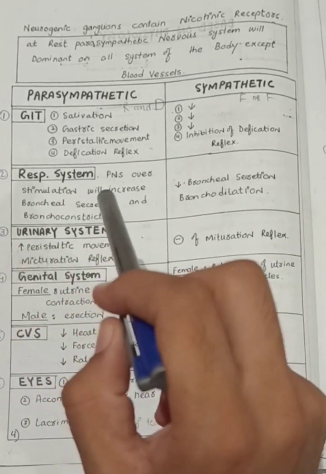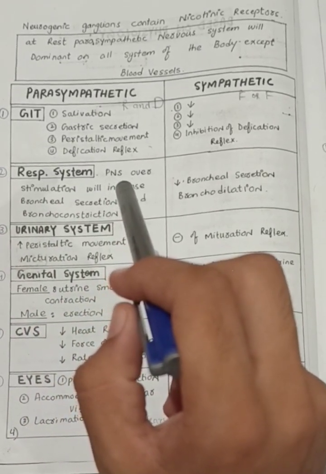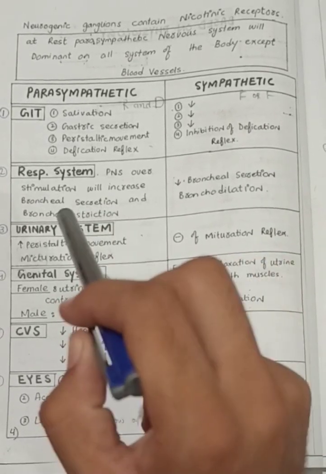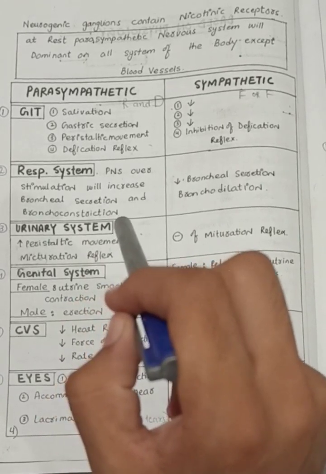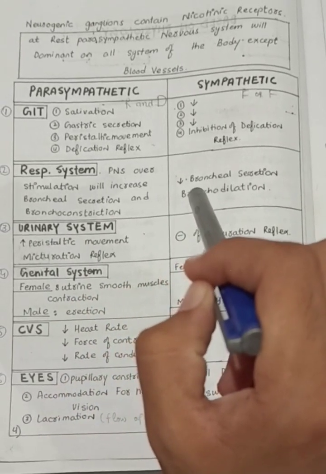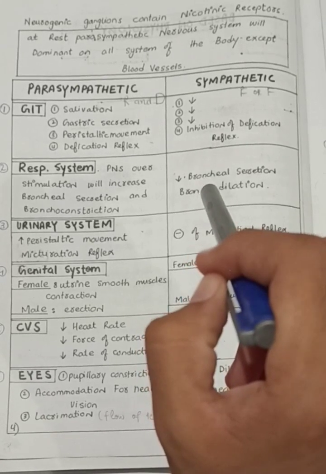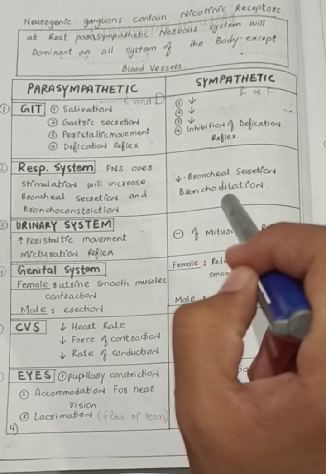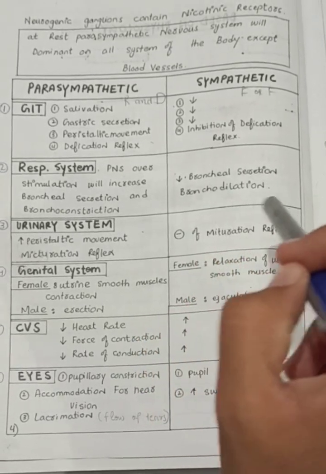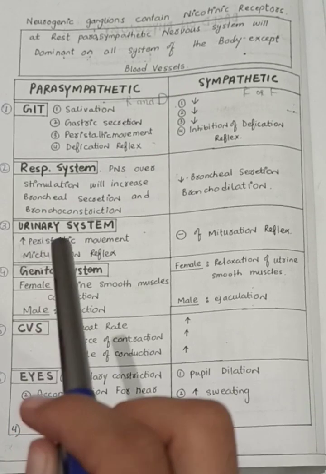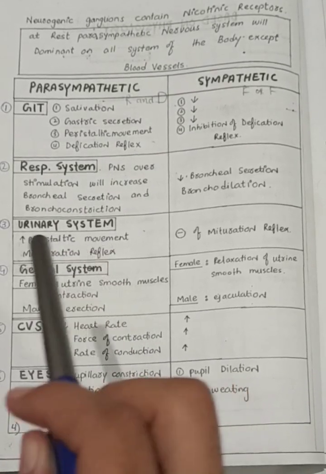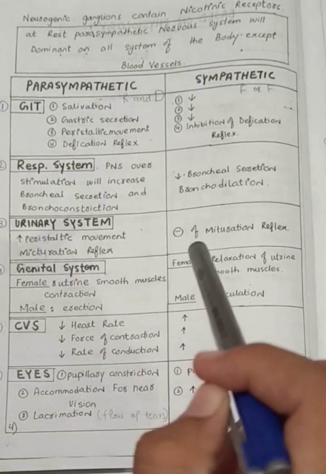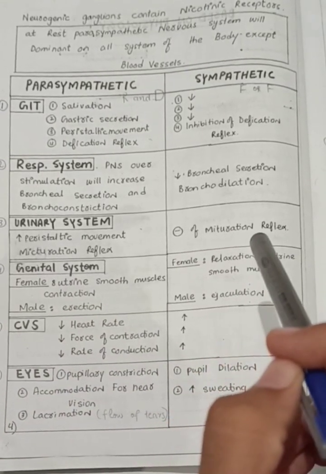In the respiratory system, in the parasympathetic nervous system, breathing is normal, and stimulation increases bronchial secretion and bronchial constriction occurs. While in the sympathetic nervous system, breathing is fast, bronchial secretion decreases, and the bronchi are dilated, so bronchodilation occurs. In the urinary system of the parasympathetic nervous system, increased peristalsis and the micturition reflex occur, while in the sympathetic division there is a decreased micturition reflex.